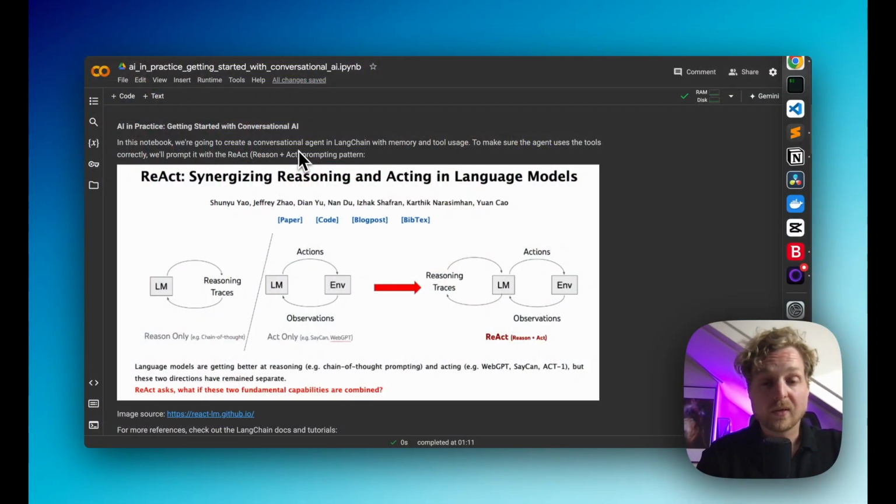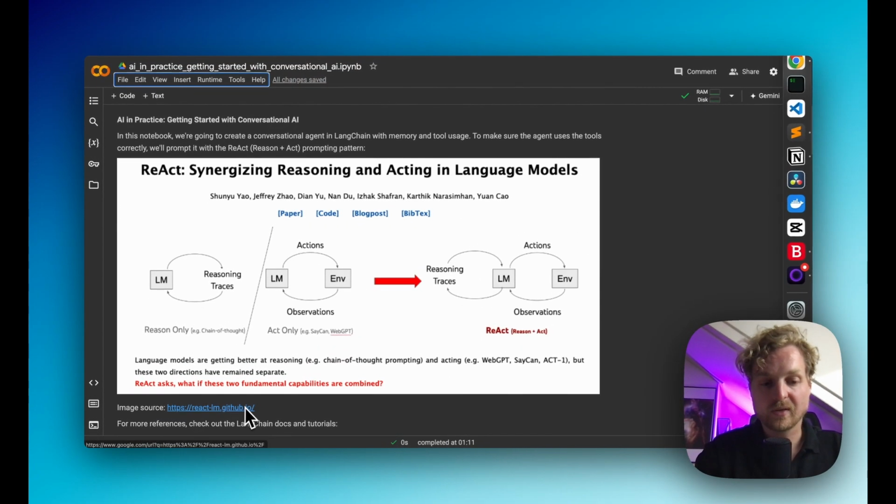All right, so this is our Google Colab notebook. It's a free online environment in which you can run Python code. There's good documentation out there. I won't go into details here. And we're going to build our LangChain agent using a prompting pattern called React, which will make sense in a little while. There's more information in the link here if you're looking to read up on what exactly this prompting pattern is.